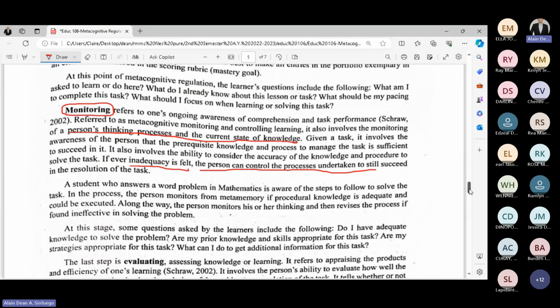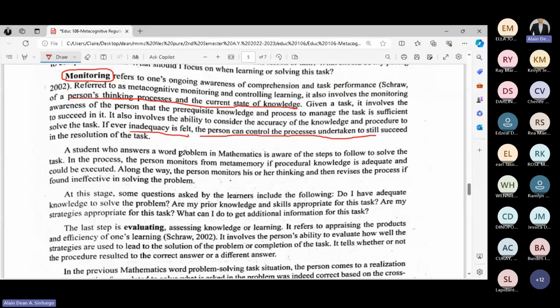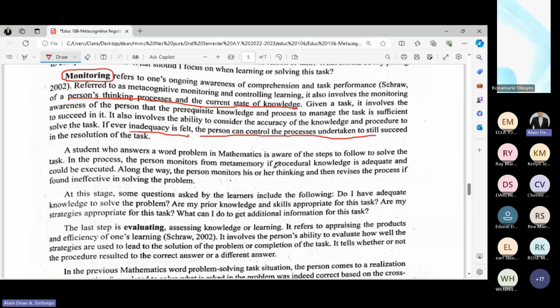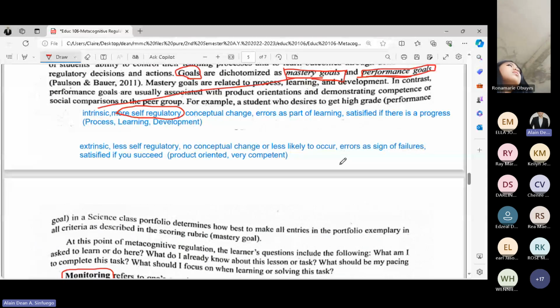Now, another example, concrete example, a student who answers a word problem in mathematics is aware of the steps to follow to solve the task. So that is a concrete example. Kumbaga, multiplying binomial expressions, we use the FOIL method. First, outer, inner, last. So you know the process, the step by step. Now, it is connected to procedural knowledge. Now, going back to planning, if monitoring needs procedural knowledge, planning needs declarative knowledge.